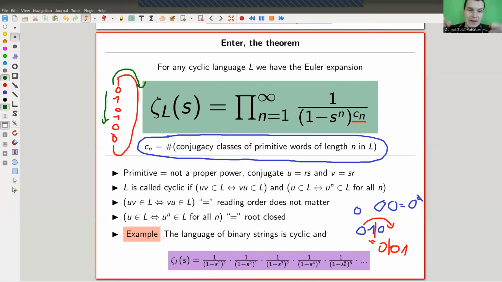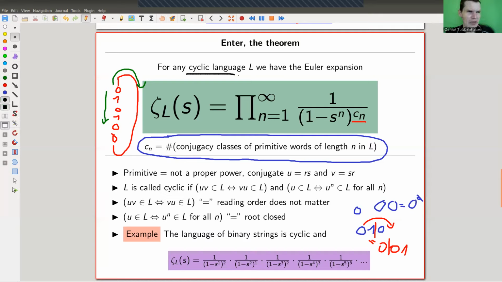And if you would expand the infinite product, you would get the corresponding expression that you see on the other side. And it's kind of a funny matching of counting, something that looks really, really different. Counting number of words or counting those conjugacy classes in the language, which is pretty good. So the theorem is pretty cool.